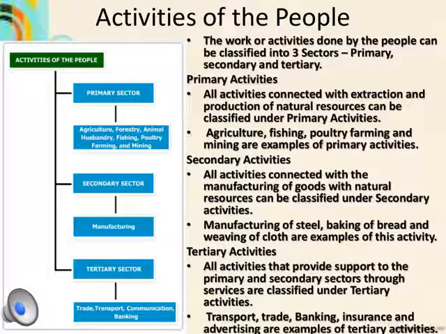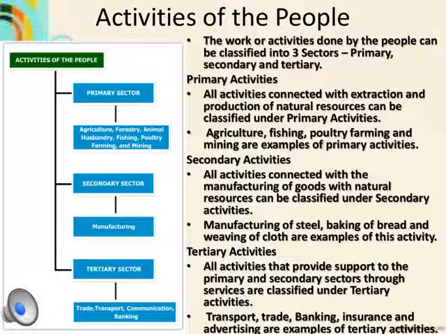Now, the activities which are carried on by people in order to do agriculture. Agriculture is a primary activity which includes growing of crops, fruits, vegetables, flowers, and rearing of livestock. The transformation of a plant to finished products involves three types of activities, which are known as economic activities.